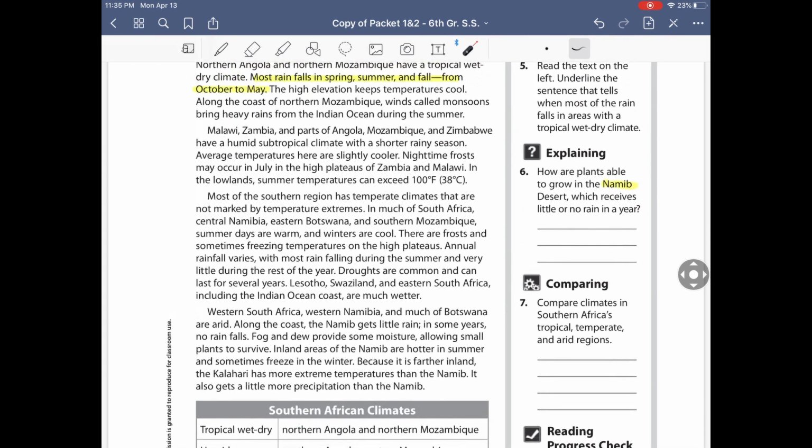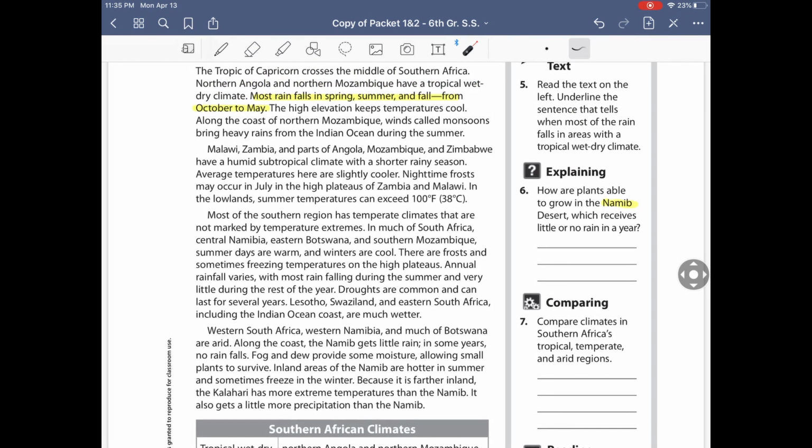Let's move on to this one here. In much of South Africa, central Namibia, hot summer days are warm and winters are cool.